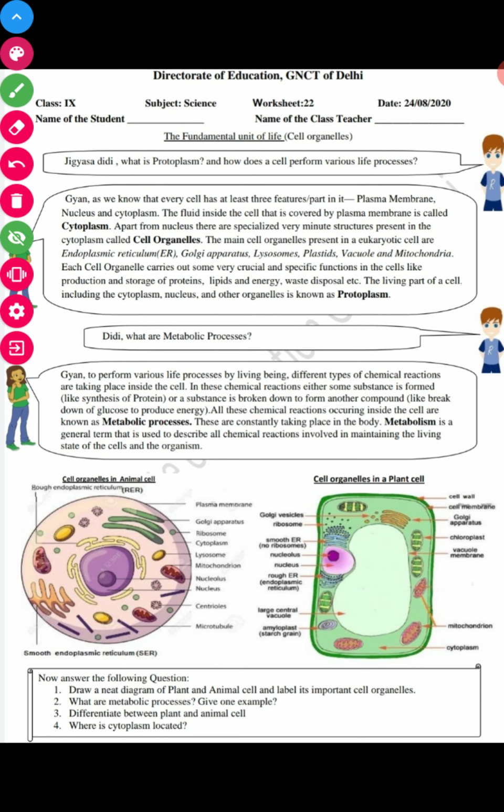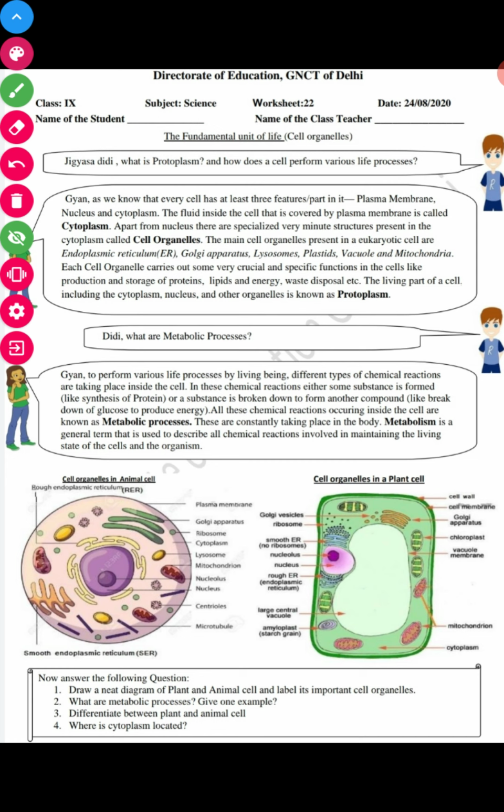Means all the functions performed by the cell through the different cell organelles are called metabolic processes, because they are related to the survival of an organism. These are commonly taking place in the body.